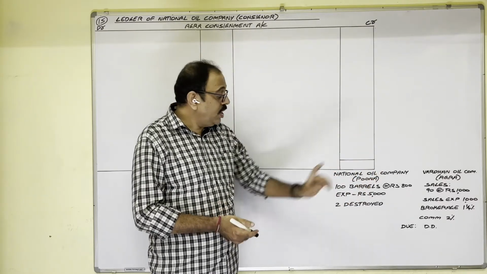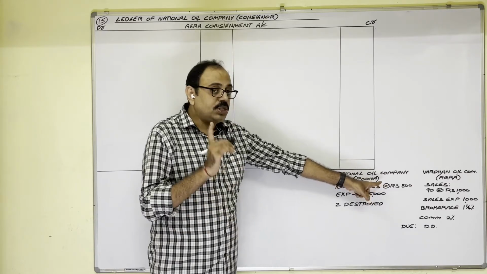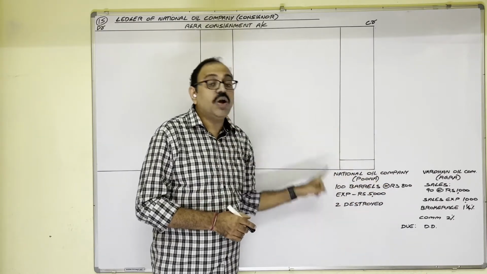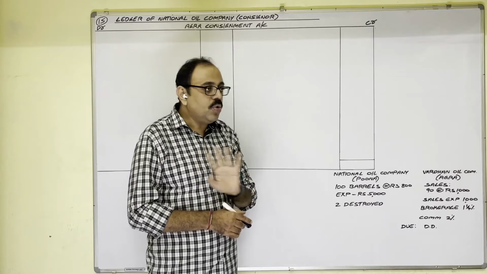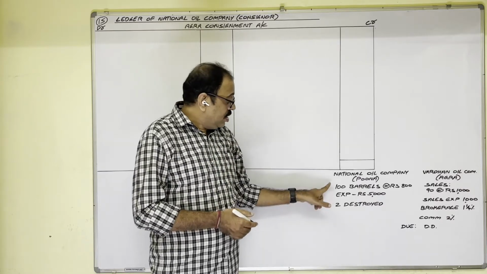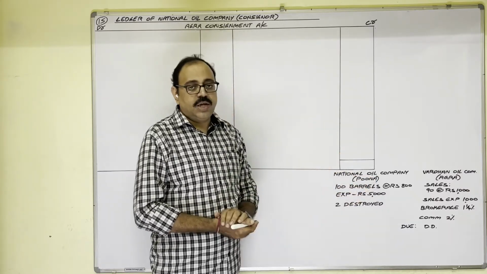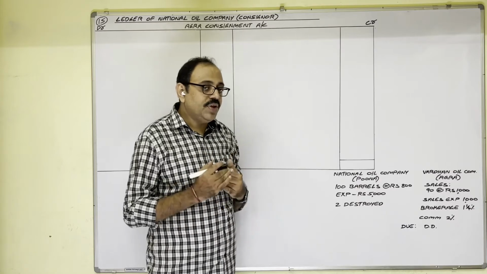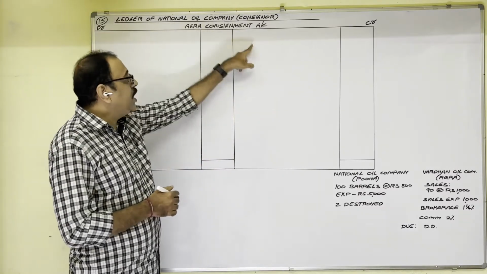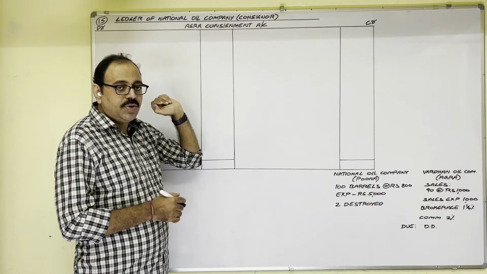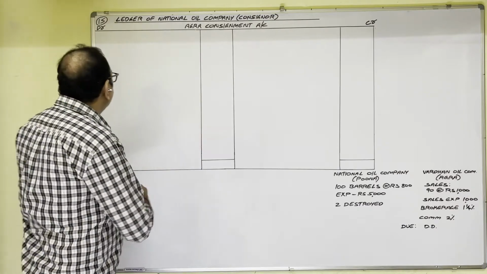Here only 800 is given, meaning cost price is given. Invoice price is not given in the question, so there are no loading adjustments. When goods are sent on consignment, in consignor's books the entry is Agra consignment account debit to goods sent on consignment account.